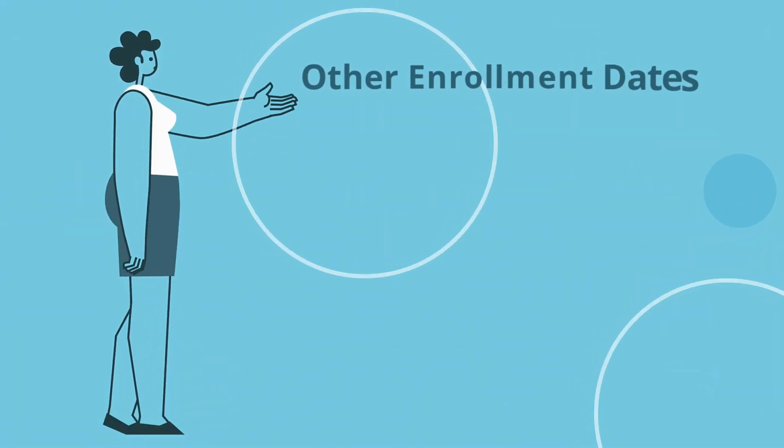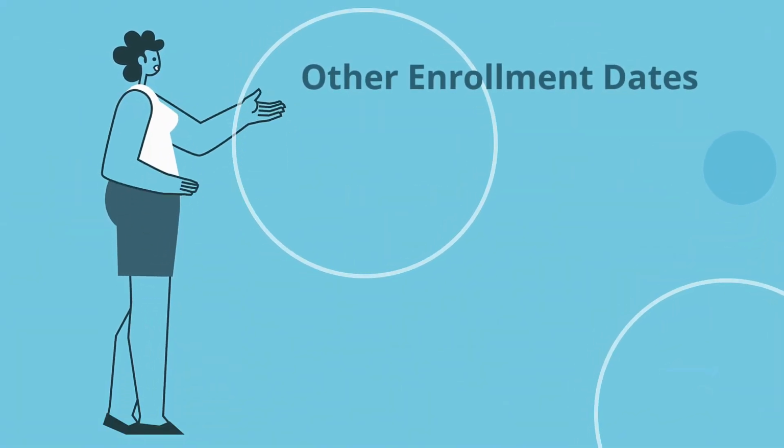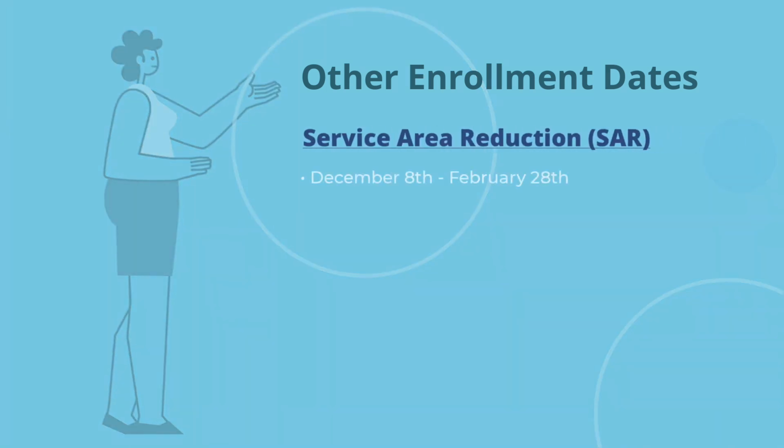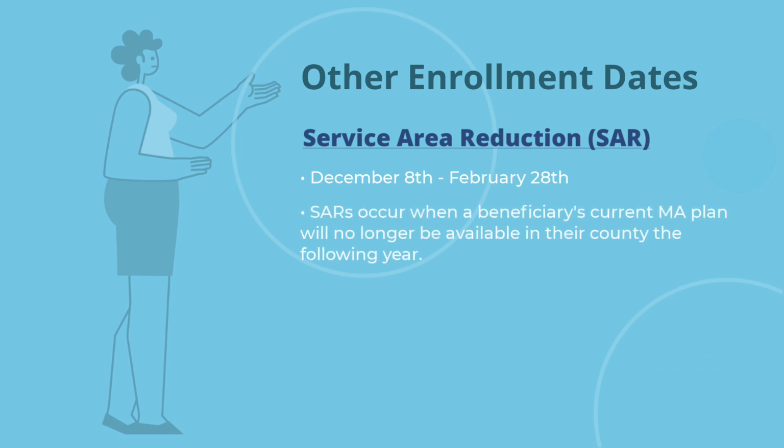There are some additional timelines to consider this time of year for a beneficiary. First is the service area reduction, which falls between December 8th and February 28th of the following year. A service area reduction occurs when a beneficiary's current Medicare Advantage plan will no longer be offered in that county the following year. Keep in mind the service area reduction also opens up a guarantee issue situation for a Medicare supplement plan.